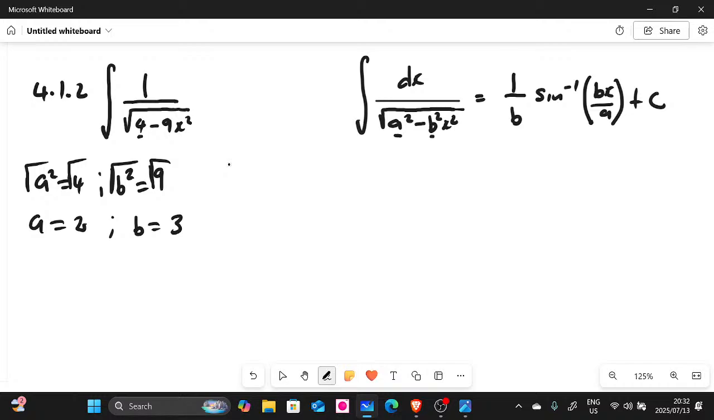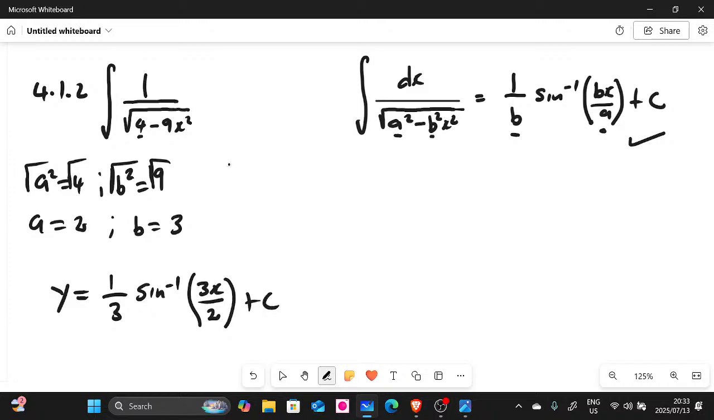Now, all you have to do here to integrate this one, guys, is just substitute the values there, and then we get our answer. So your final answer is going to be y equals, now we have 1 over b. So 1 over b, our b is 3 there. Arc sine, right? And then inside the bracket there, we have bx over a. So b is 3x over a, which is 2, plus c. That is your final answer, guys. I hope you guys are able to see.